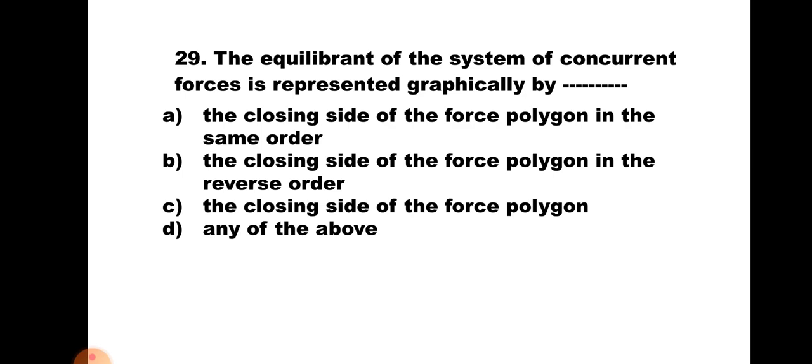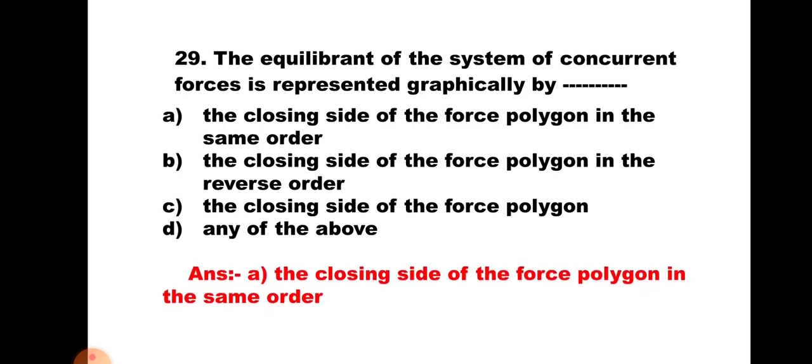Now we are asked about the equilibrant in this question. We know that the equilibrant is equal, opposite, and collinear. So if the resultant is represented in opposite order, the equilibrant must be represented by the closing side of the force polygon in the same order. Hence the correct answer of this question is A, the closing side of the force polygon in the same order.